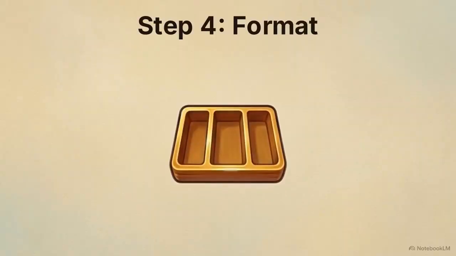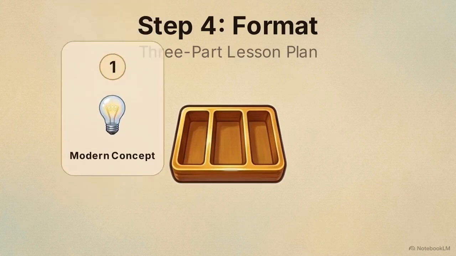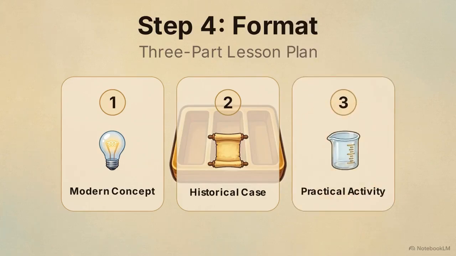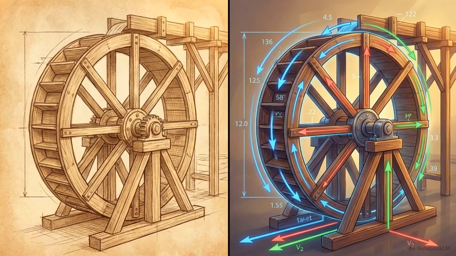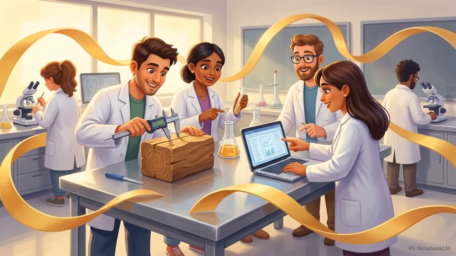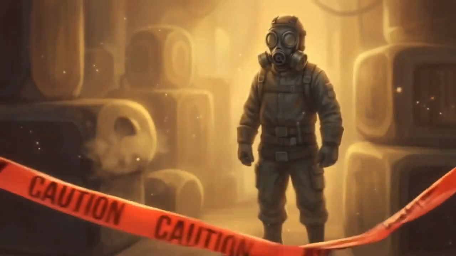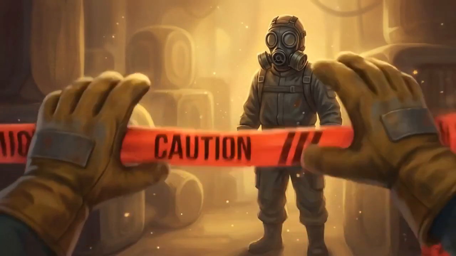Finally, step 4 is format. The AI is mandated to output a structured 3-part lesson plan: the modern concept, a historical case, and a practical activity. For the second section, the AI must extract a historical case study and break down the specific physical principles that made it work. And for the third section, it must generate a hands-on activity that allows students to mathematically verify those historical methods in a lab setting. These context and format constraints act as a firewall, ensuring ancient wisdom is treated as empirical data rather than myth.